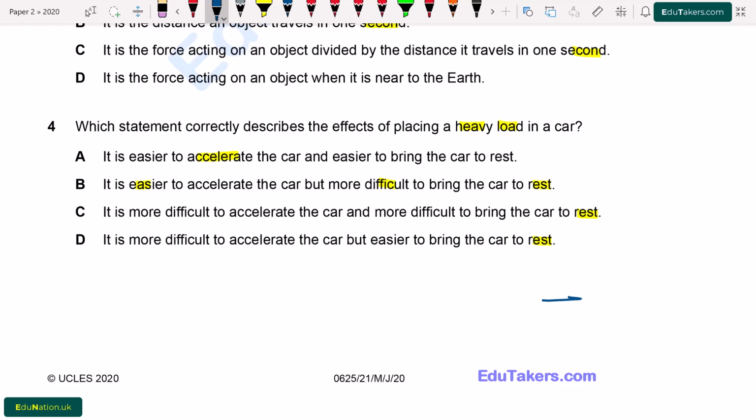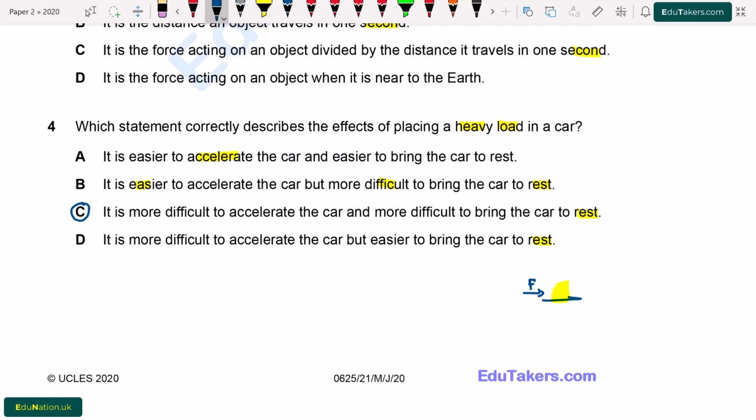So from here, first of all, I suppose that there is a car at this position, and when I place a heavy load in this car, then the mass of the car increases. So we require a greater force to accelerate this car, which means that it is more difficult to accelerate as well as to stop the car.